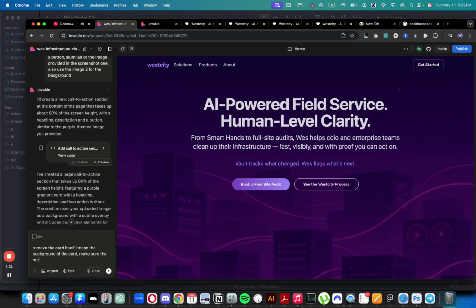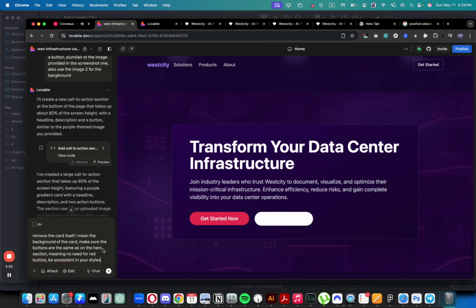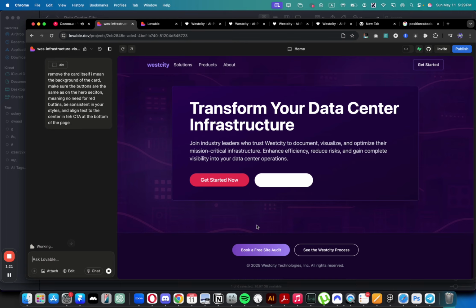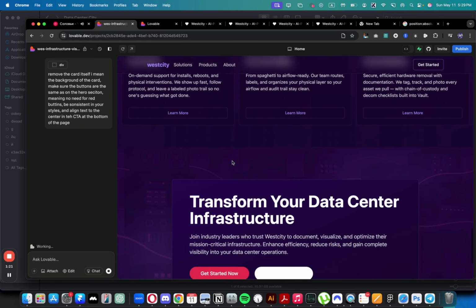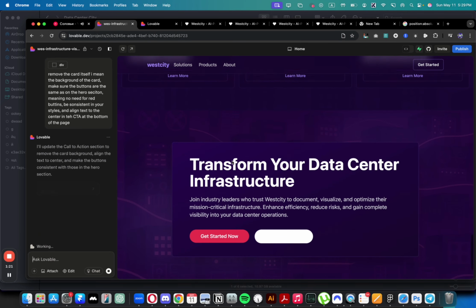Make sure that buttons are the same as on the hero section, meaning no need for red buttons. Be consistent in your styles. What else can I ask you to do? And align text to the center in the. I'm just gonna specify it and then see what it does. Also, I think the background is a little bit dull. I want it to be more bright.